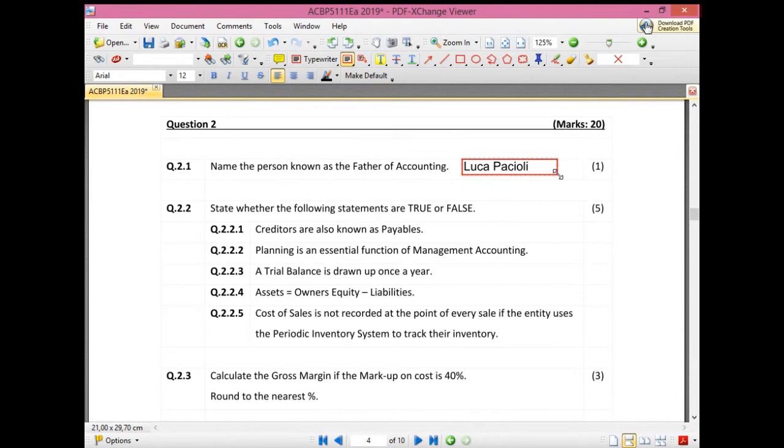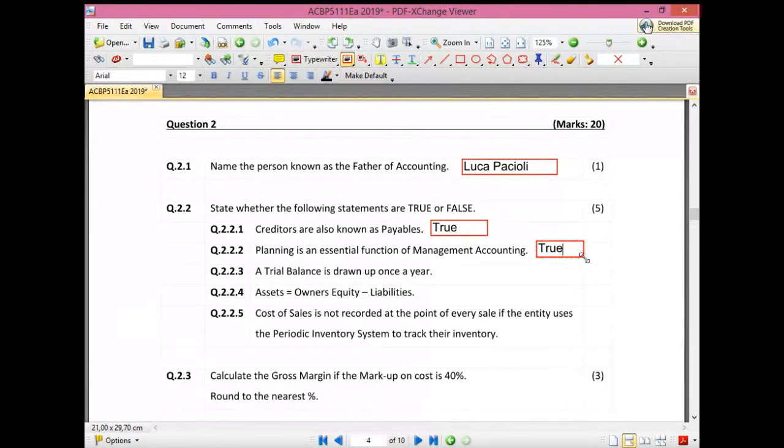Okay, so the first thing is, creditors are also known as payables. Is that true or false? Okay, so the answer from the class is true, and that is actually true. So creditors are also known as payables when we look at our international reporting standards. The next one is, planning is an essential function of management accounting. Is that true or false? That is also true. So planning is one of the essential functions of management accounting.